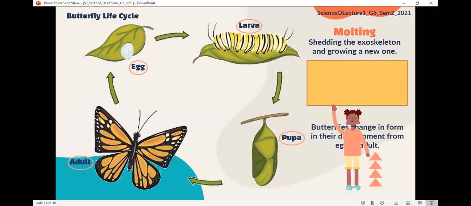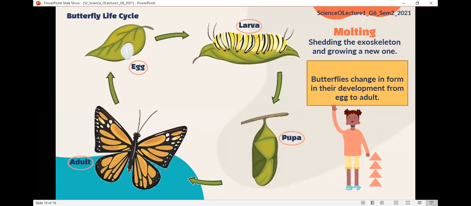All insects change in form as they grow. This is what we call metamorphosis. Metamorphosis is the change that insects go through during their life cycle.